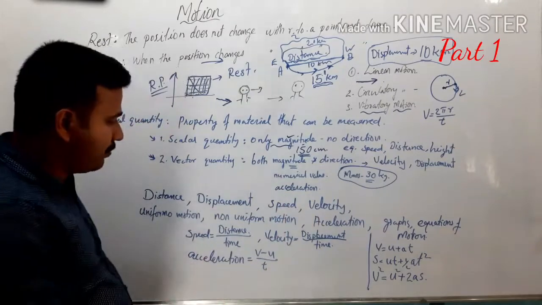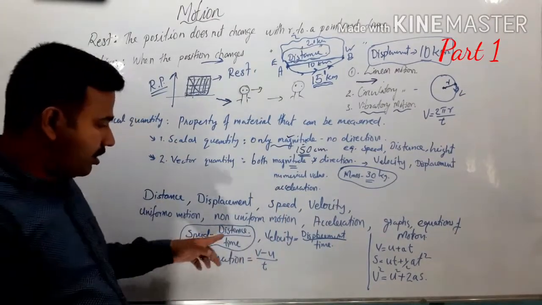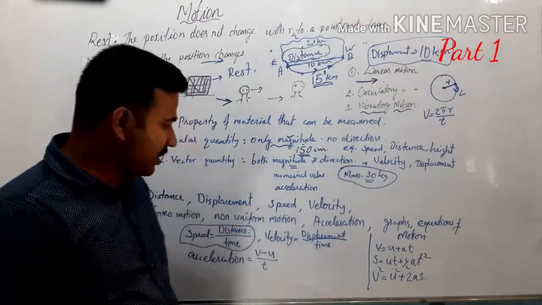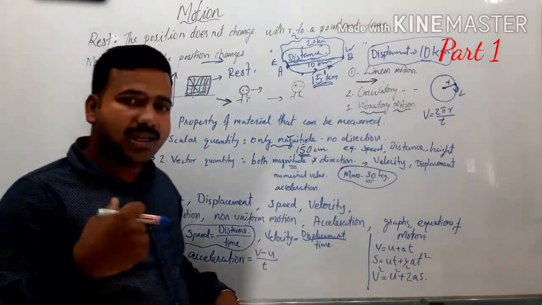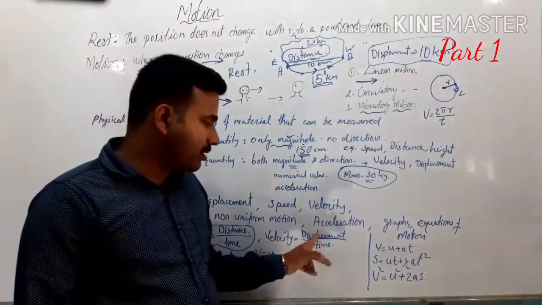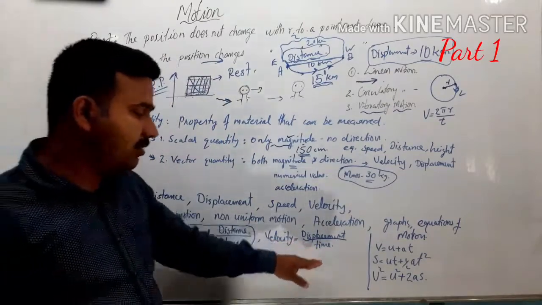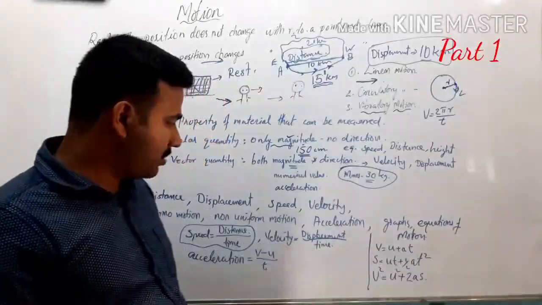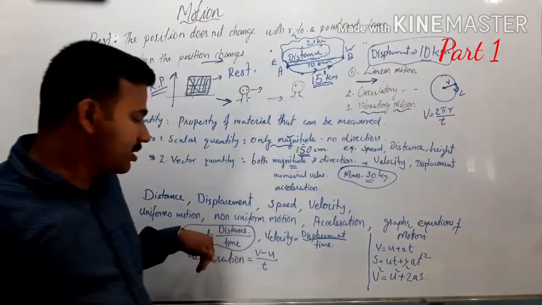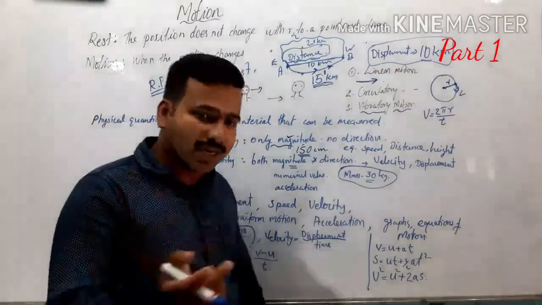Then what do we mean by speed? Speed we can define as the distance traveled over time. Then what do we mean by velocity? Velocity is another physical quantity. Velocity we can define as the displacement over time. That's another thing that we discuss in this chapter. So speed is a scalar quantity, but velocity is a vector quantity.